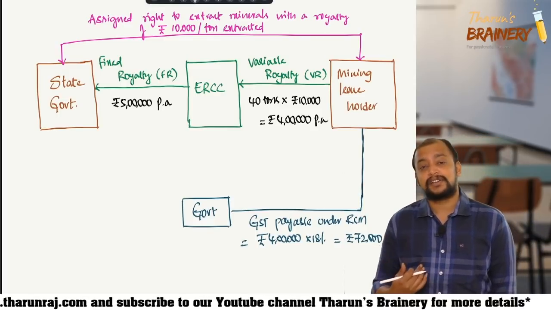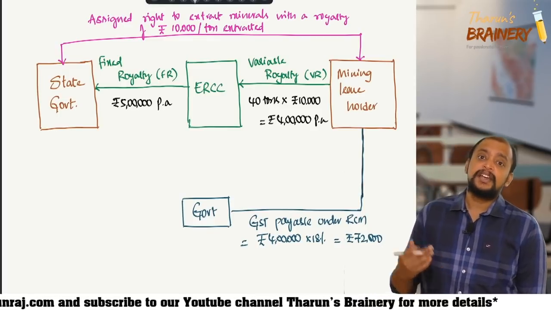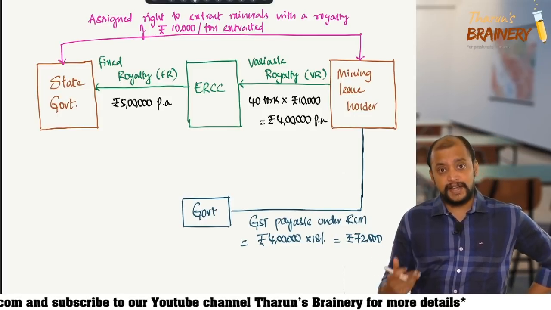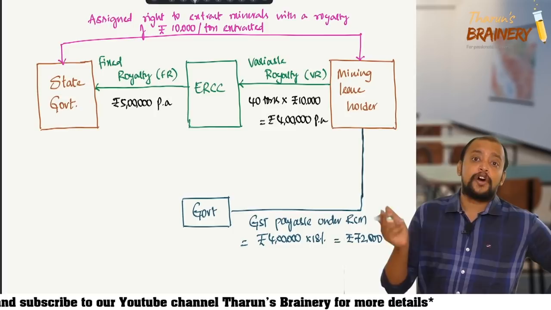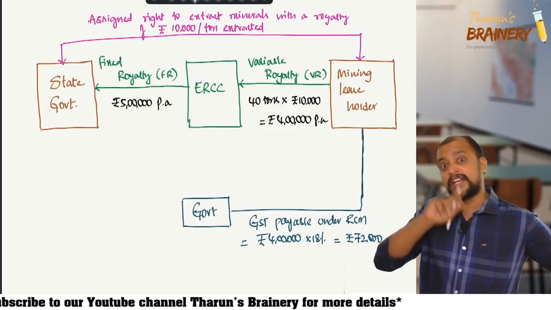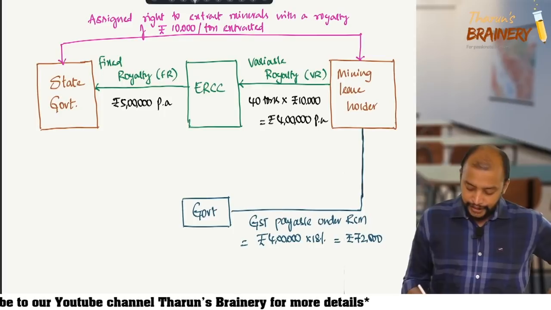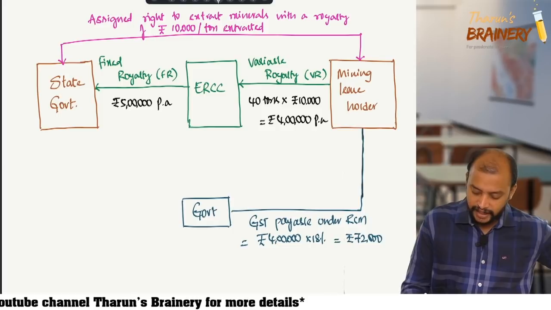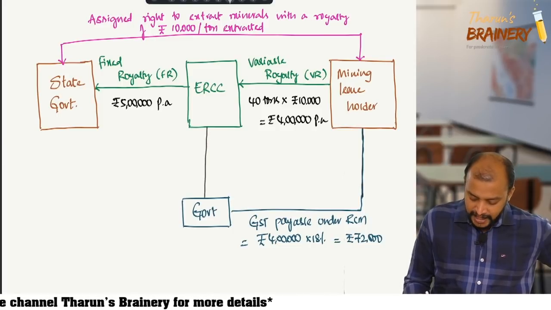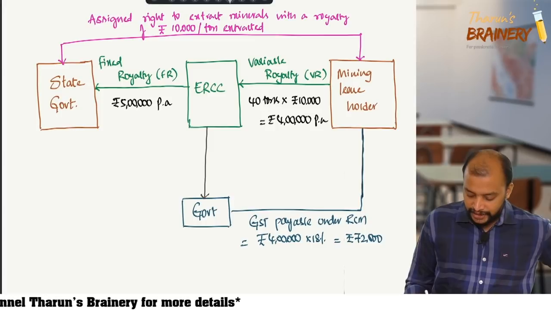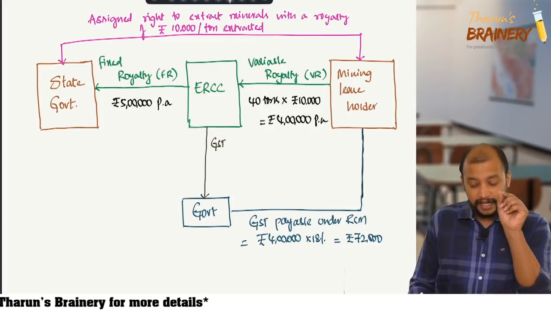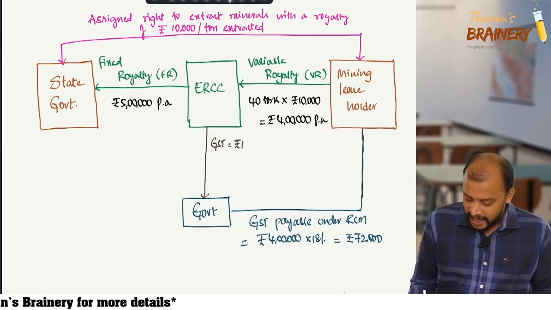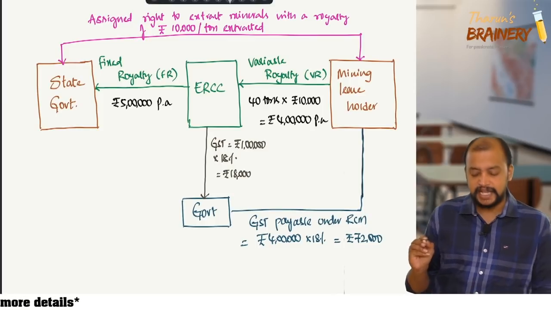So for that right, they will be exempted from payment of tax to the extent of what the mining leaseholder has already paid. So how much GST is ERCC required to pay? ERCC is required to pay GST on the 1 lakh difference, 1 lakh into 18%, that equals 18,000 payable by ERCC.